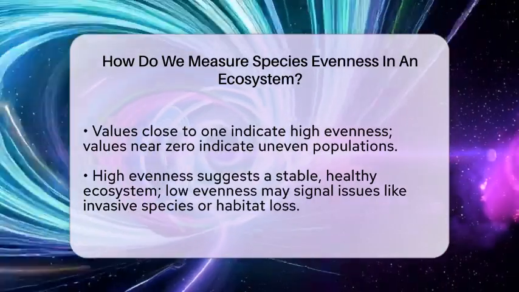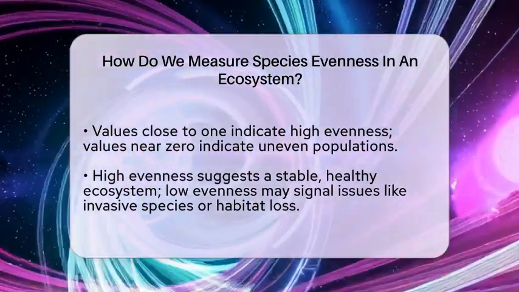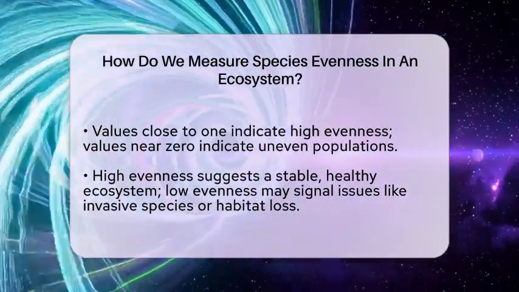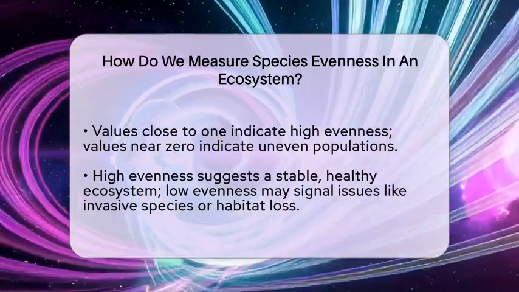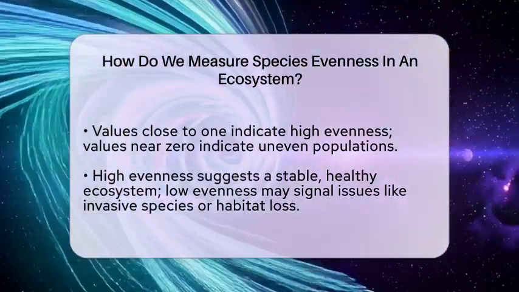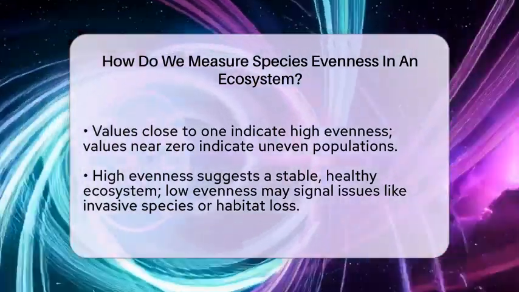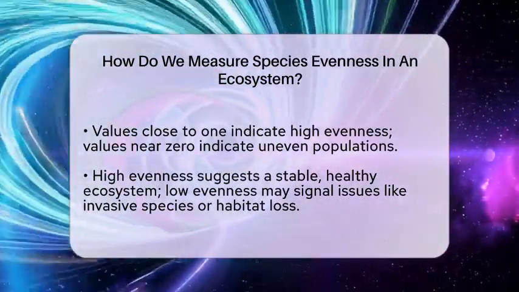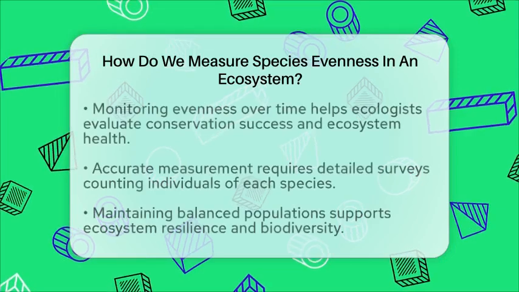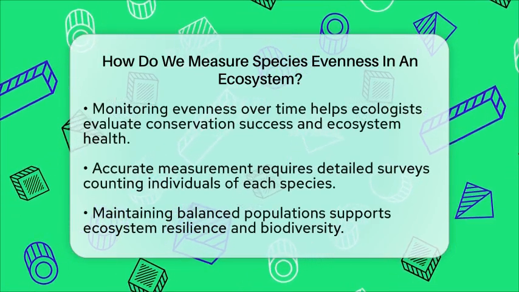Ecologists use measurements of species evenness to monitor ecosystems over time. It helps them see if conservation efforts are working or if a habitat needs help. Restoring a habitat often involves making sure no single species becomes too dominant. That way, the ecosystem stays balanced and resilient.